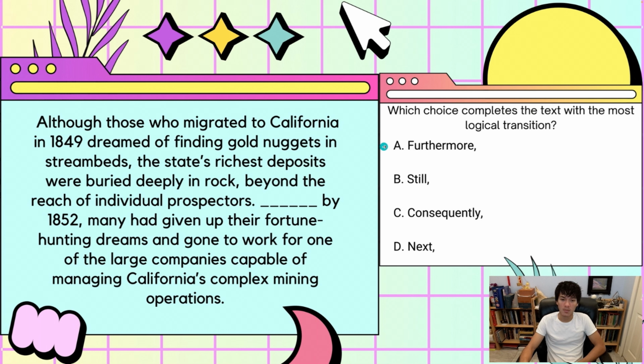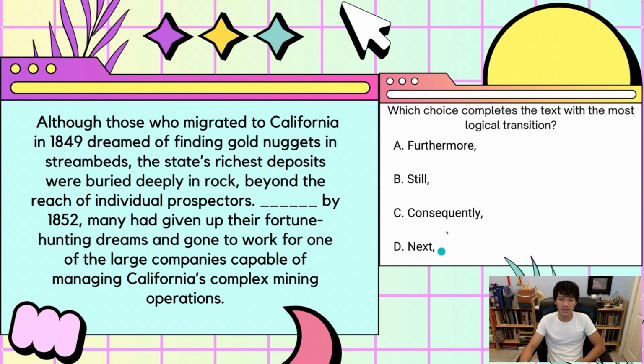A. Furthermore. This seems like it might be a good answer choice, but we should take a look back at it later. B. Still. Still means a contrast, but it's not quite exactly the right one here, because still would give the idea that although it was hard to find deeply in rock, individual prospectors did it anyway. So that would make still incorrect. C. Consequently is also a very good option, so we'll compare C and A later.